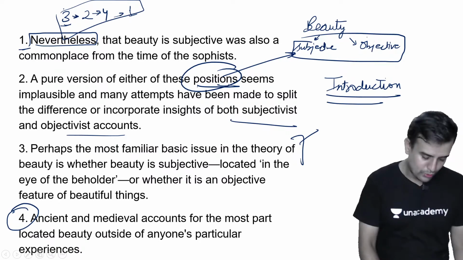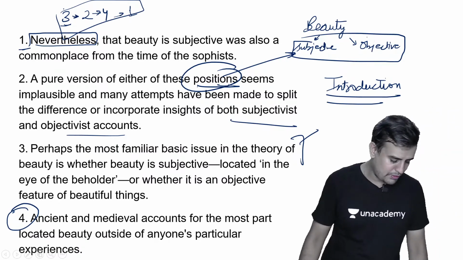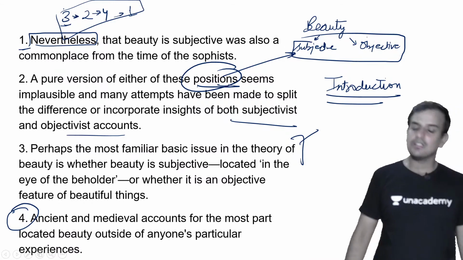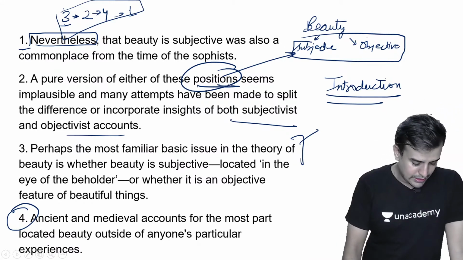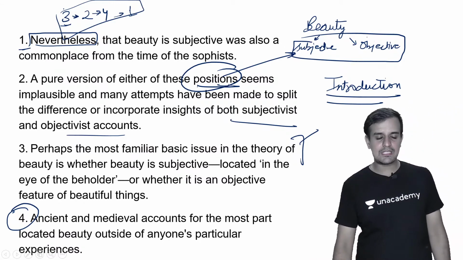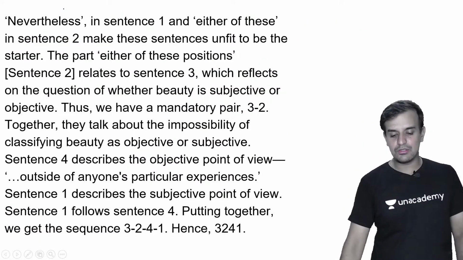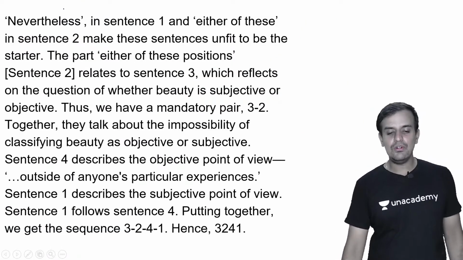ये हो जाएगा अपन लोगों का proper sequence. This is going to be the correct sequence. Then everybody, ये हो जाएगा अपन लोगों का correct sequence. Next देखते हैं. देखो 3, 2, 4, 1. Okay, 3, 2, 4, 1.